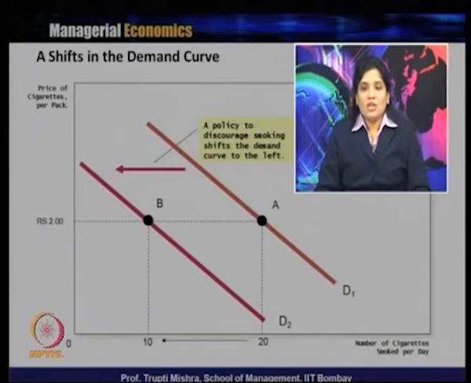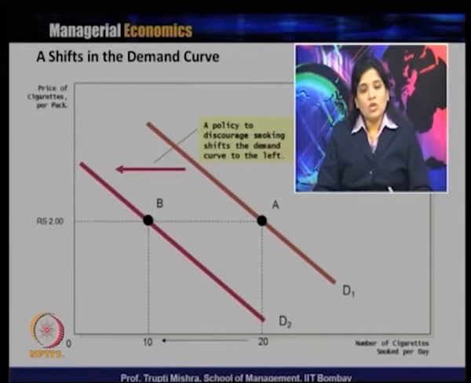There is no change in the price. At the same price, the quantity demanded has decreased from 20 to 10 now. Now what is the reason here? The reason here is that there is a change in the demand, not due to change in the price, rather due to change in the non-price determinants.